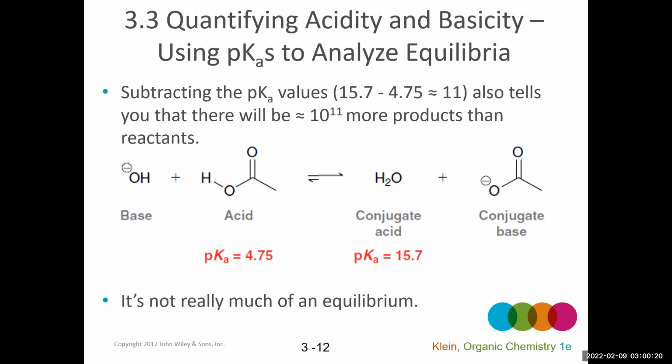It doesn't really go back to reactants, so there's no significant concentration of reactants in solution. In reality, if the reactants and products stay in solution, there's always an equilibrium, but we can essentially treat some reactions as if they're not reversible.